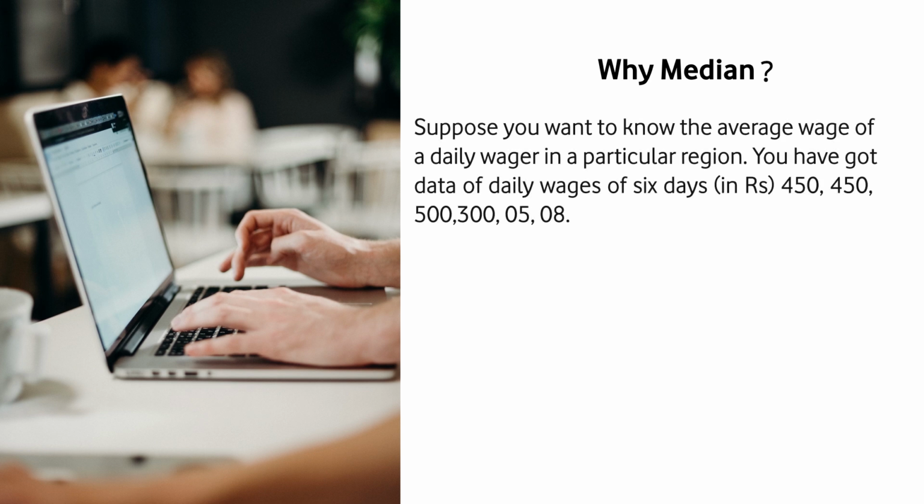Suppose you want to know the average wage of a daily wager in a particular region, and you have the observations of daily wages of 6 days of a particular worker. Some day he is getting rupees 450, another day 450, another day 500, another day rupees 300, but for some reasons for the remaining 2 days the worker is getting rupees 5 and rupees 8 only.